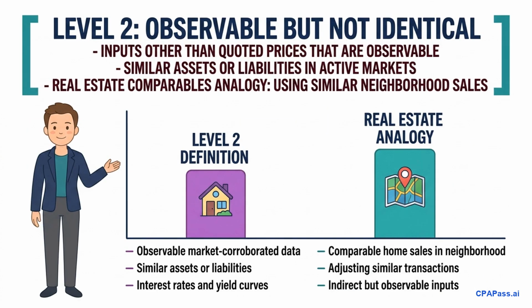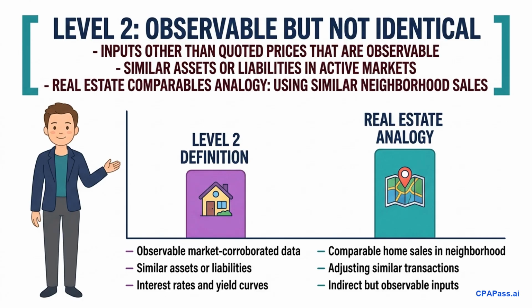When direct Level 1 quotes are unavailable, we move to Level 2 inputs. These are market inputs that are observable, but they are not direct quotes for identical assets. To understand Level 2, use the real estate comparables analogy. If you're valuing a home, you look at recent sales of similar houses in the same neighborhood and make adjustments.